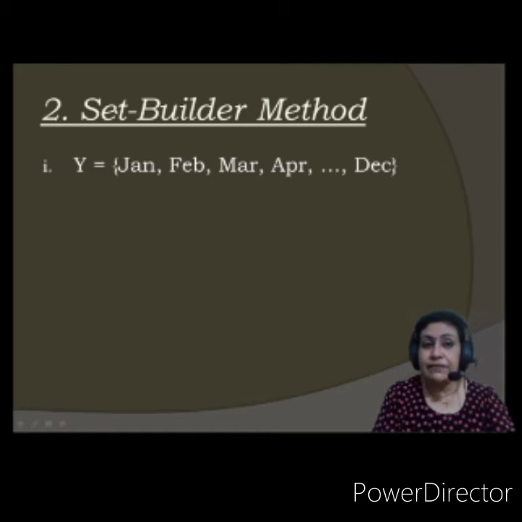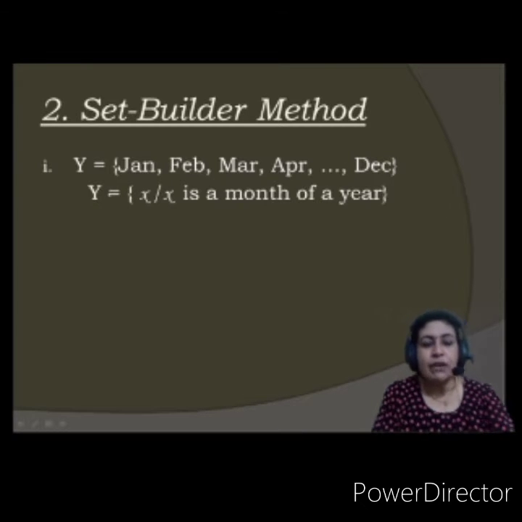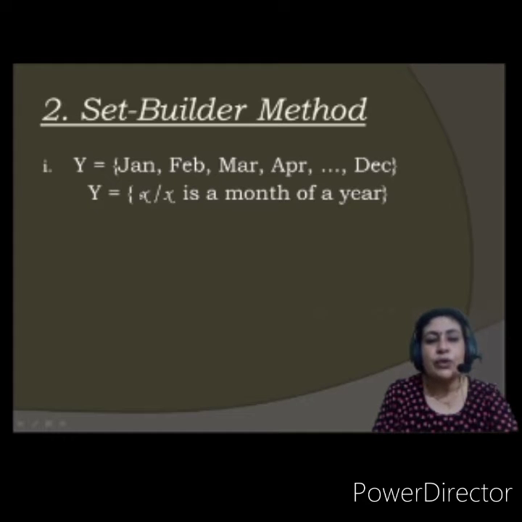And how do we write? We are going to build a set with the information that has been given to us. Y is the set of x such that x is a month of a year. This slash line means such that. After this line, whatever is given is only the information that you should understand for what you are going to write in the place of x.